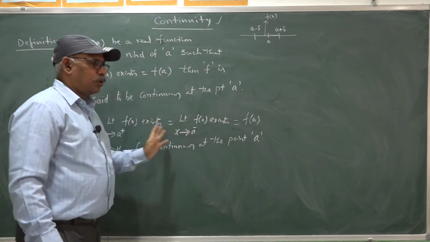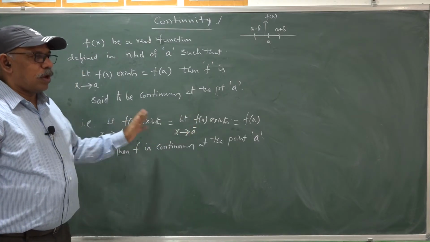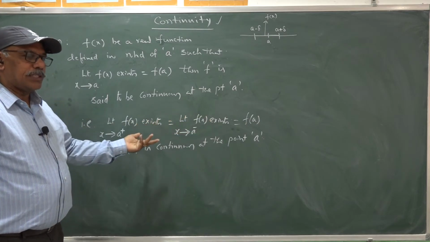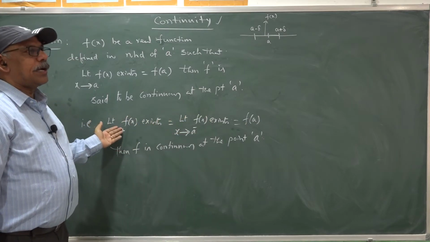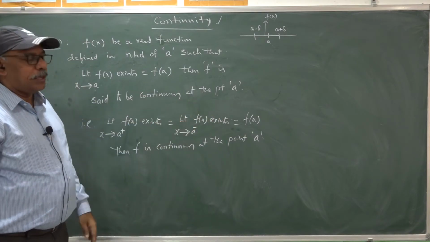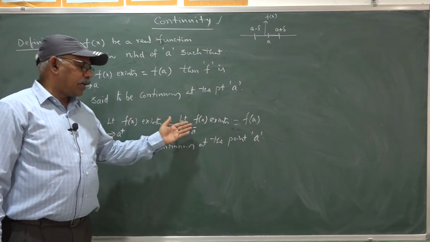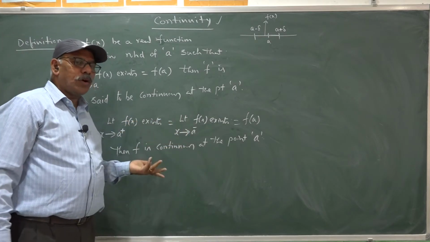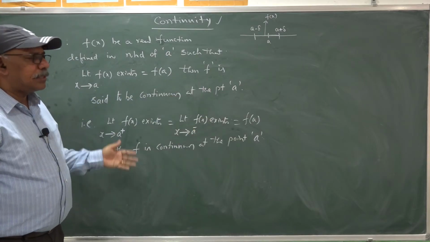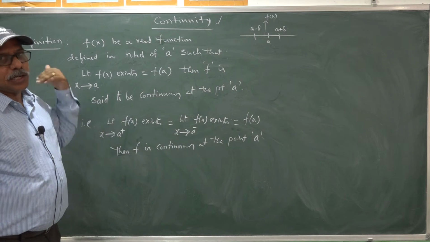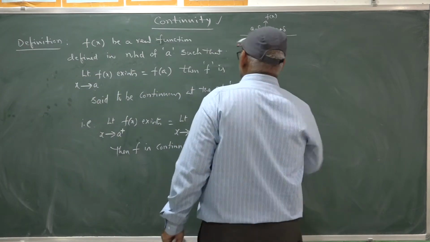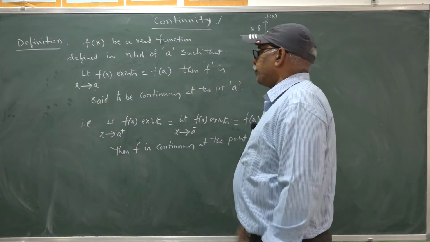If the right and left limits are both equal but not equal to f of a, that may be one case of discontinuity. Or the right limit exists and equals f of a, but both are not equal to the left limit. Similarly, the left limit exists and the right limit may not exist. One limit exists and the other limit may not exist. All such cases come under discontinuity of the function at that particular point. So, this is the definition of the continuity of the function.